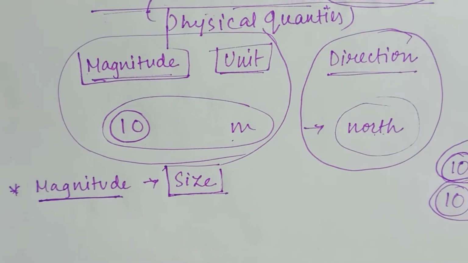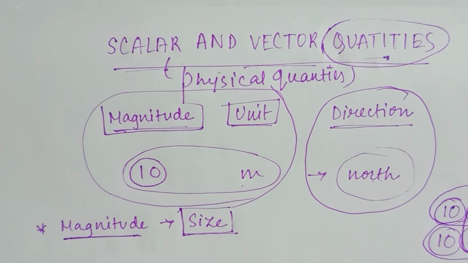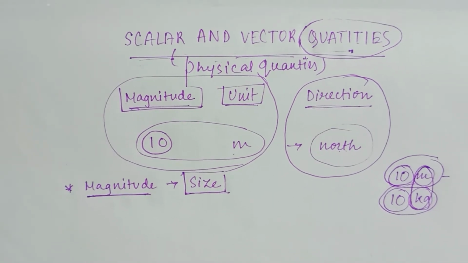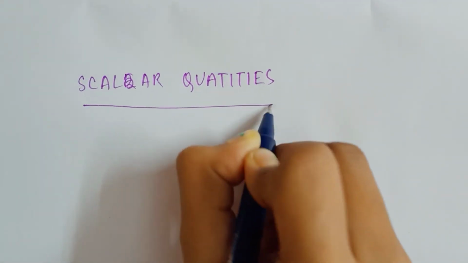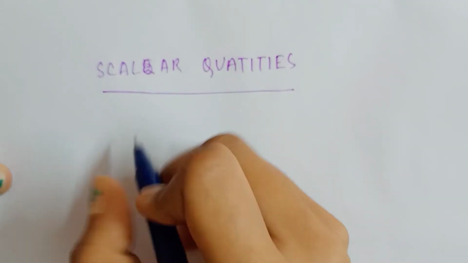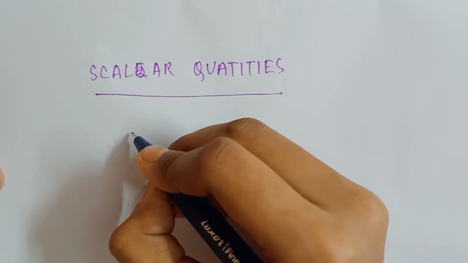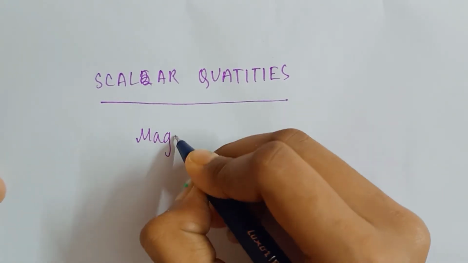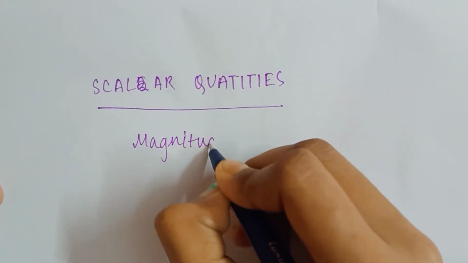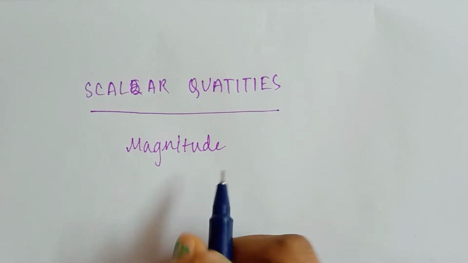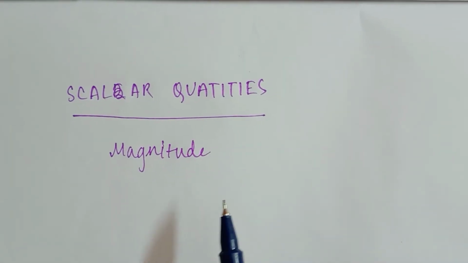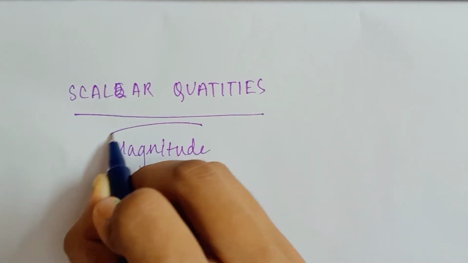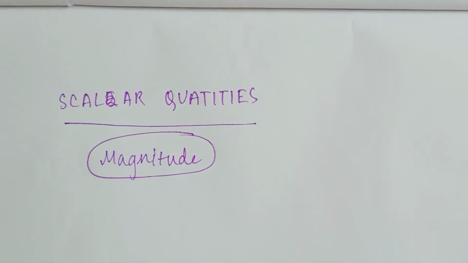Now we have understood. Let me tell you what is scalar quantity. In the book you will see that they have told any physical quantity which is expressed with the help of its magnitude only, and of course the unit has to be there, but there is no direction, that means it is a scalar quantity. Like the example I have given you.